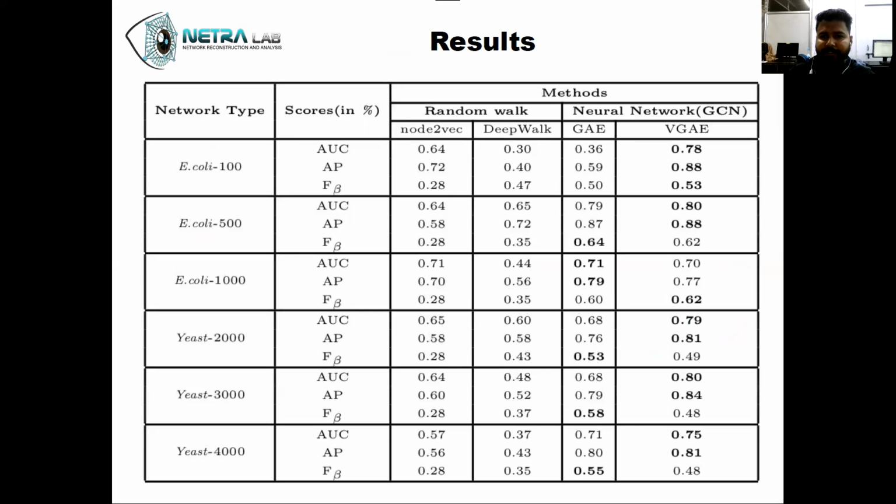And here are some of the results we have found: the neural network based method, which is GCN, has performed quite well for our various sized networks, ranging from 100 nodes to 4,000 nodes, compared to the random walk based methods.